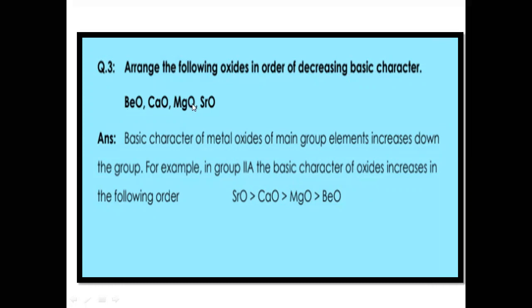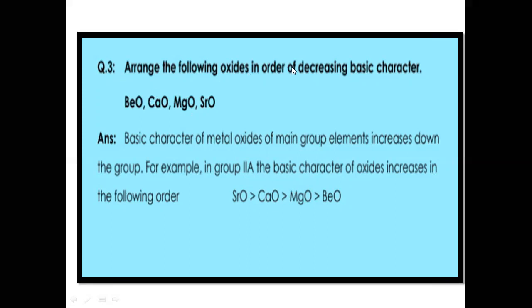Beryllium, calcium, magnesium, strontium. And if you remember, I told you that the basic character increases when we move from top to bottom. So the strongest basic character will be of strontium, then magnesium, then calcium, and then the weakest or the lowest basic character will be of beryllium oxide.